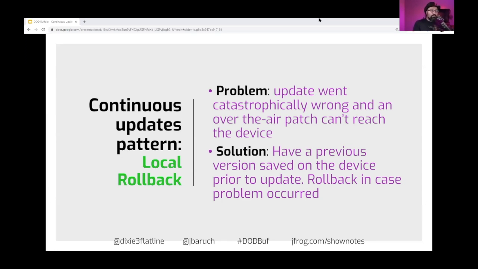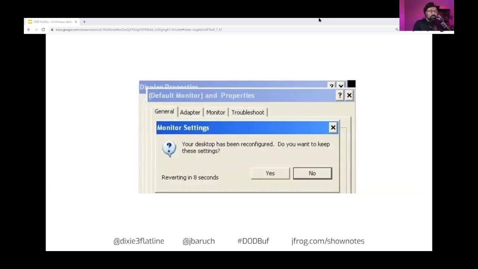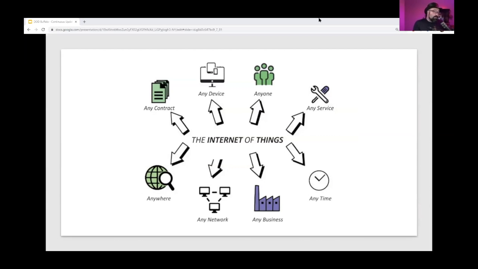Now, the mind-blowing thing is that it's not a new concept. If you remember Windows, I couldn't find a screenshot for Windows 95, so I used a screenshot for Windows 98, but that's exactly the idea. When you connected a new video graphics card or changed the resolution of your screen, that was the screen that you saw. This is local rollback. If the screen is dark, and that means that you cannot okay the change, it will revert back to the previous settings to ensure that you can use your computer. By now, everybody just forgot how this is done, and this is ridiculous.